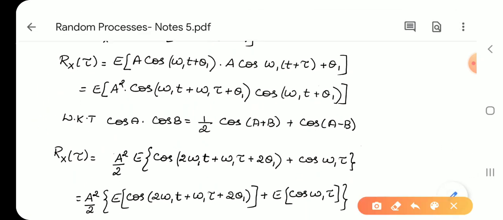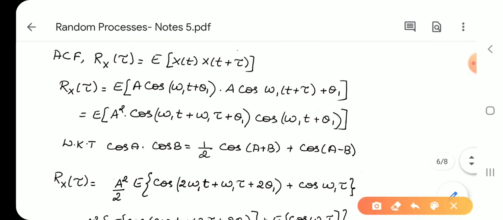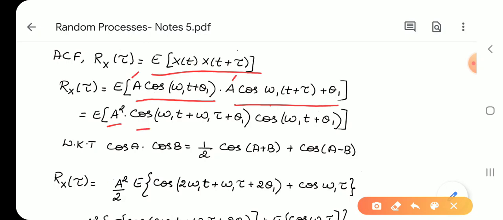Rx of tau is nothing but E of xt into xt plus tau. Xt is defined as a into cos(omega 1 t plus theta 1). In the place of t we will put t plus tau, that is a into cos(omega 1 (t plus tau) plus theta 1). Now open the bracket and a into a gives a square, cos(omega 1 t plus omega 1 tau plus theta 1) into cos(omega 1 t plus theta 1).